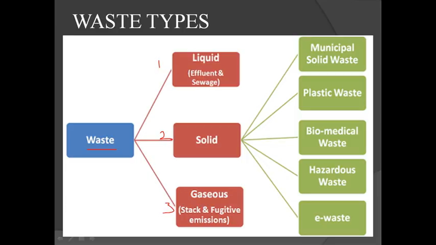So municipal solid waste means the general waste that is collected from a residential building or a commercial building or any other place. They will combine it in one container, and they will dispose of it, or recover it, or reuse it. That is municipal solid waste. And the second one, plastic waste, means the waste which contains plastic. Plastic will not decompose, so that's why we can only reuse plastic.